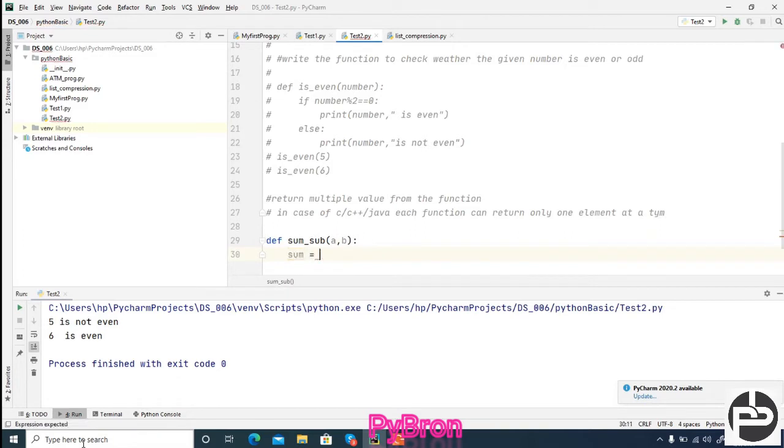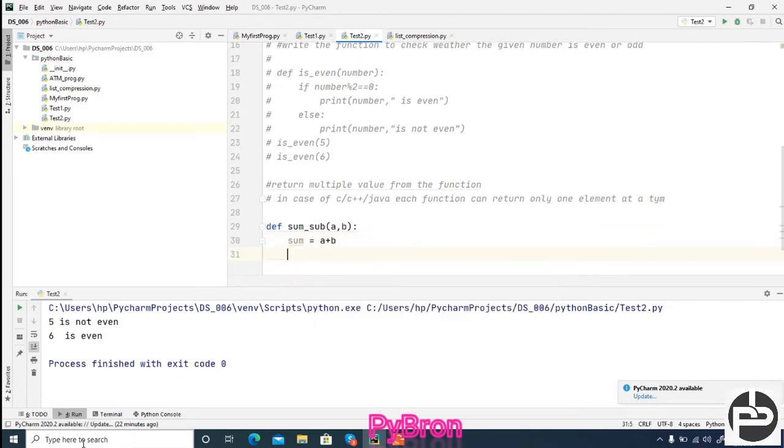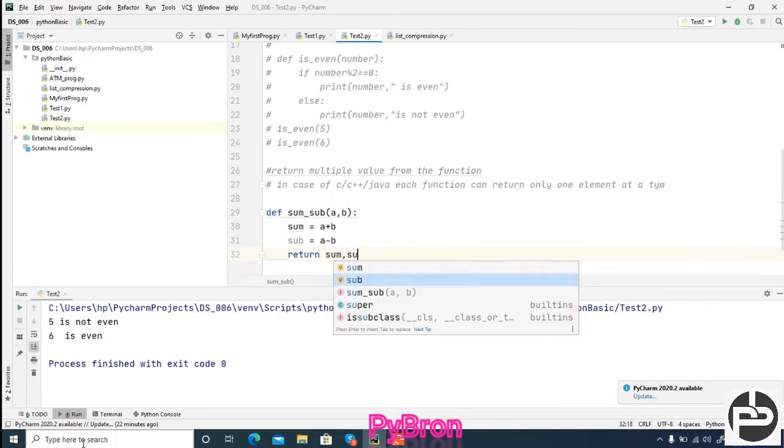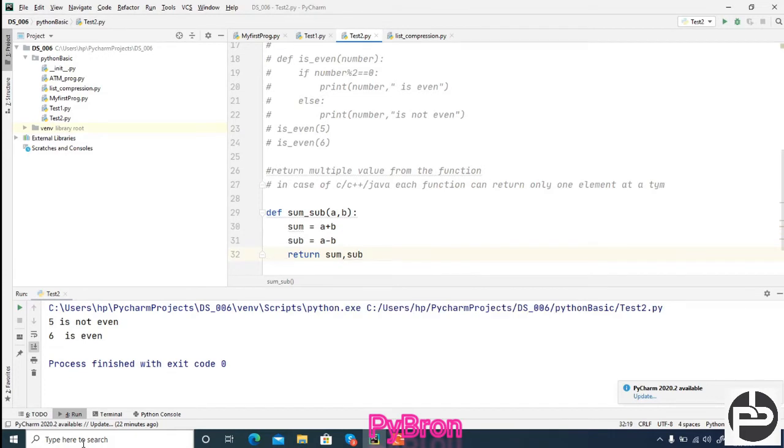I'm going to create one variable, sum is equal to a plus b, and here I'm going to define subtraction, sub. The variable name might be anything: a minus b. And now I'm going to return sum comma subtraction sub, both. So two things can be returned, but in case of other languages it is not like that.